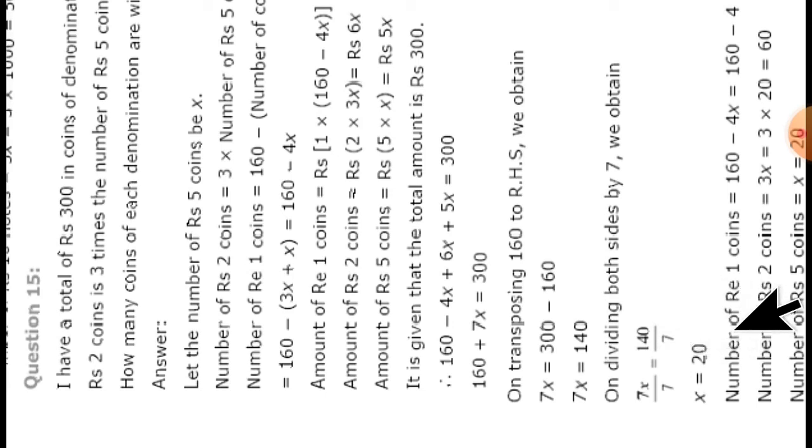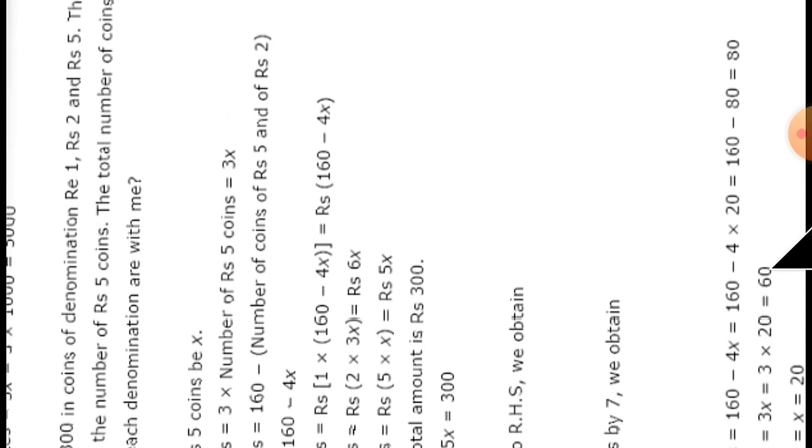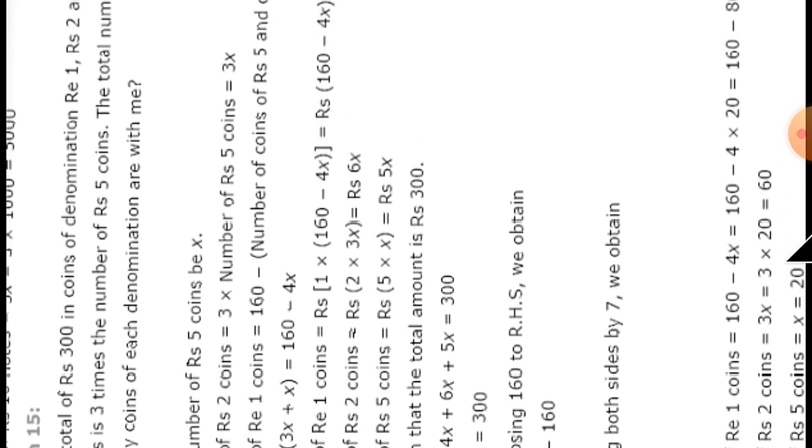Now we will put this x value in the number of coins, that is x, 3x and 160 minus 4x. So the 1 rupee coins are 160 minus 4x. So 160 minus 4 into 20. So 160 minus 80, that is 80. And the number of 2 rupee coins is 3x. So 3 into 20 is equal to 60. And the number of 5 rupee coins is x, that is equal to 20. Now let us see question number 16.